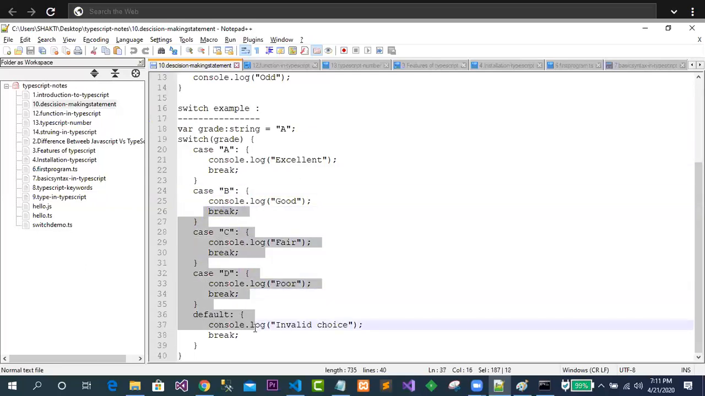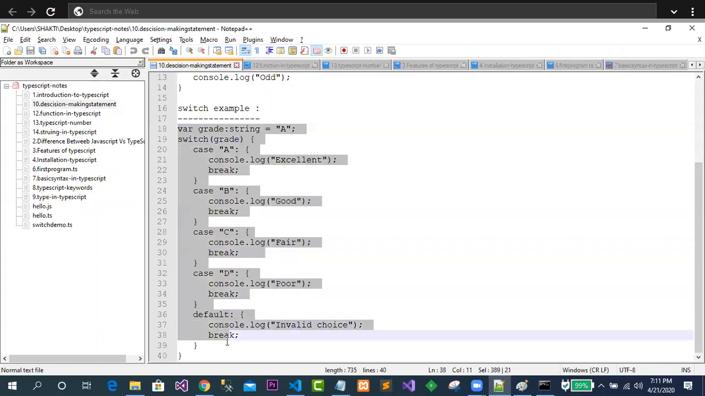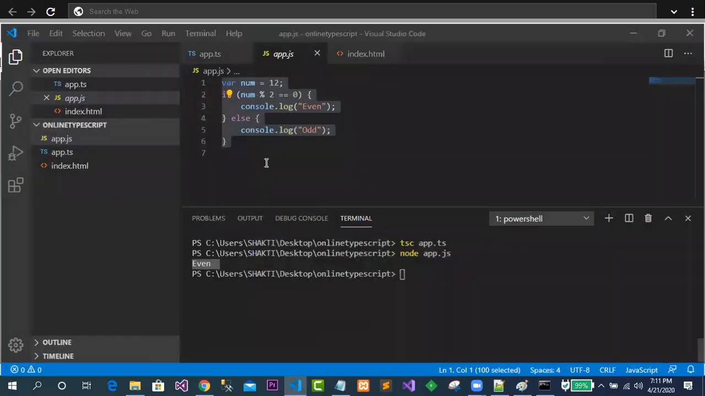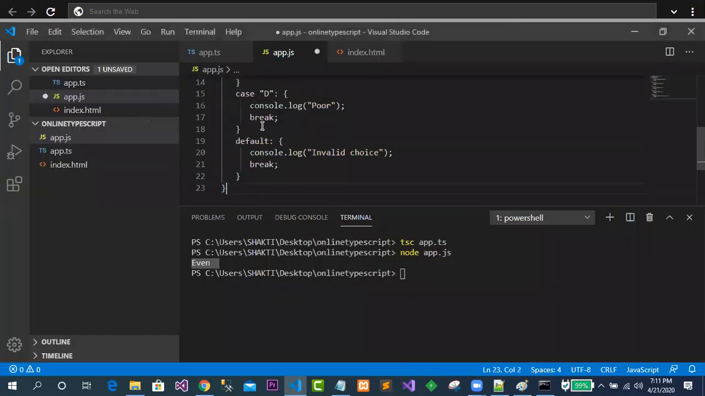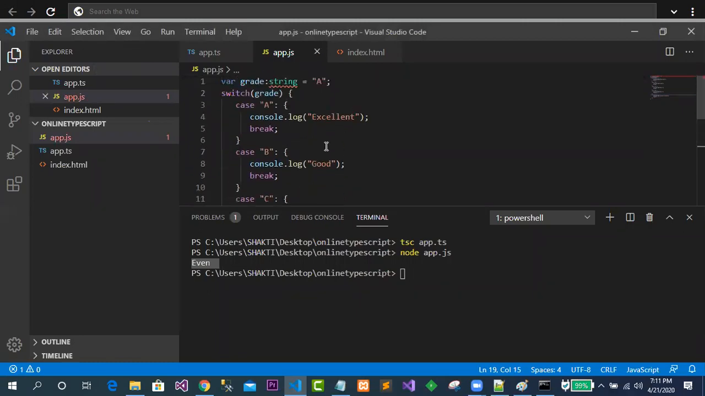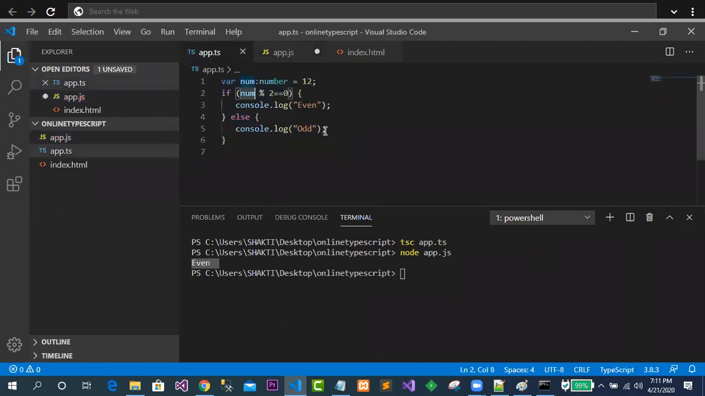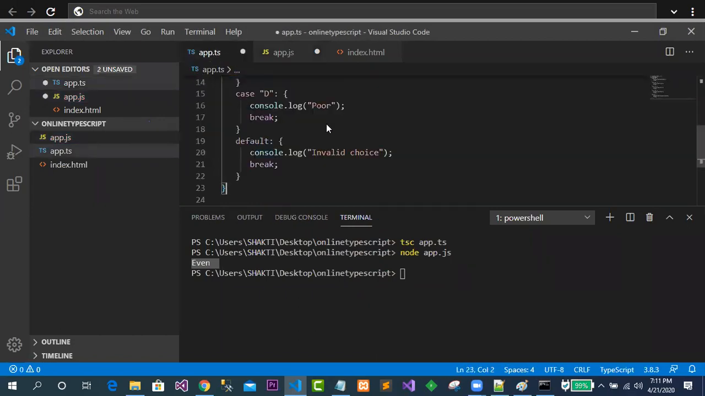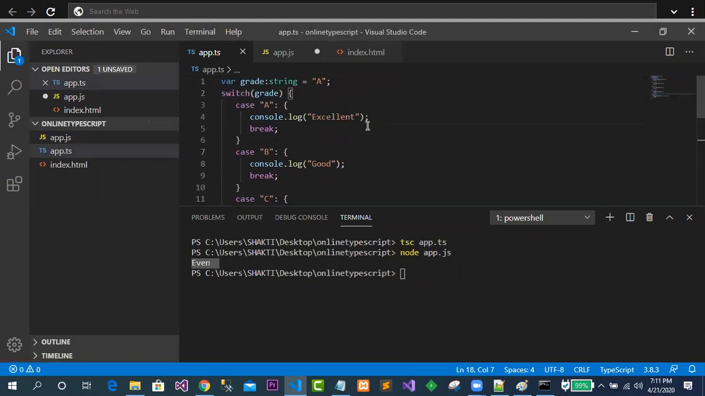If I copy this example and paste it over here to see whether it is working or not, why is it showing the error? Because I have made a mistake here. I have to paste it in the TS part. Clear? In the TS part we have pasted it here.